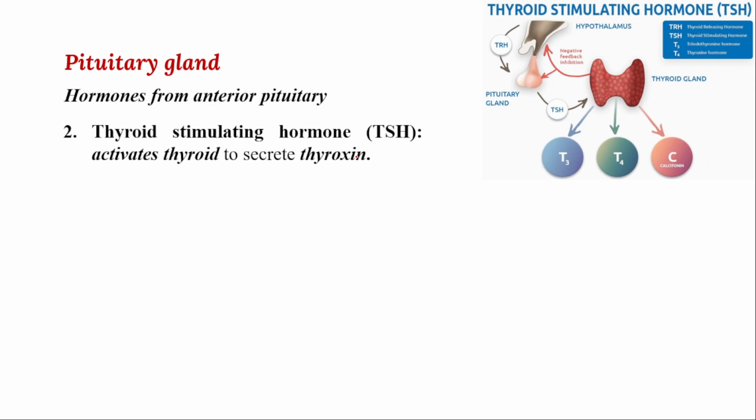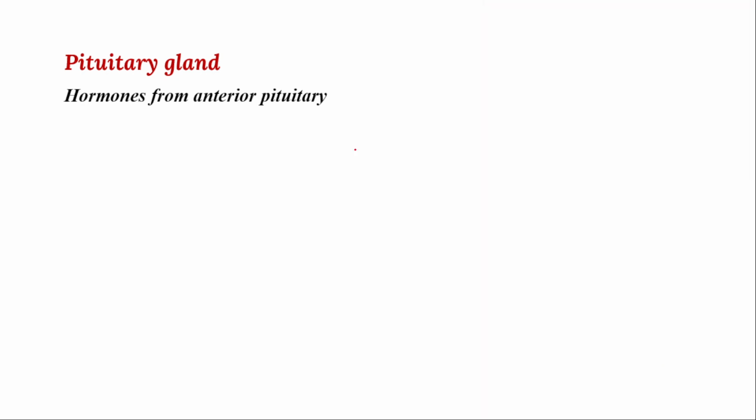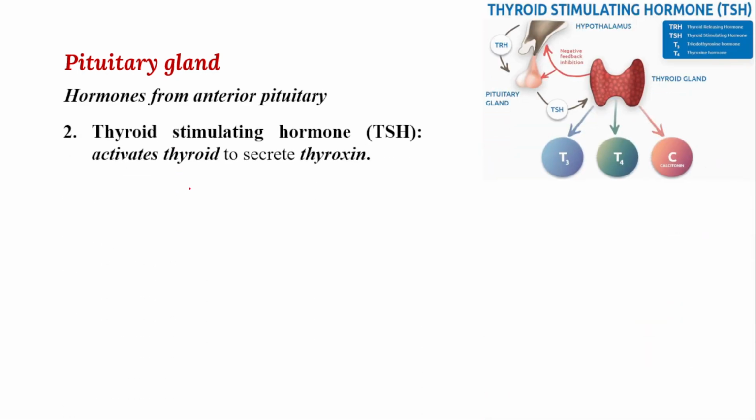The next hormone is TSH, which is called thyroid stimulating hormone. As I said earlier, this hormone also controls other hormones. Remember, why is it called the master gland? It also influences thyroid gland function. So it releases one more hormone called thyroid stimulating hormone. Whenever the pituitary gland releases thyroid stimulating hormone, it is helpful in normal metabolic activity.